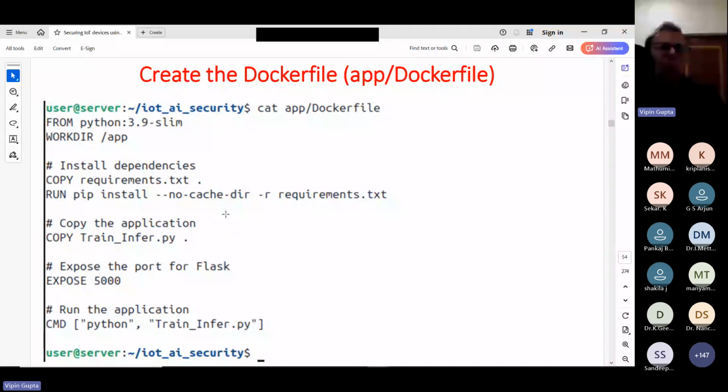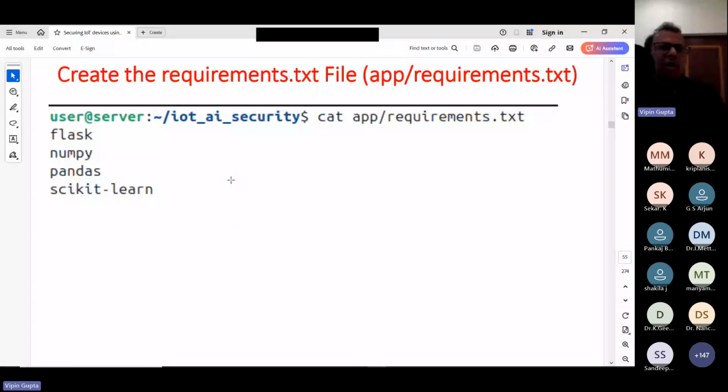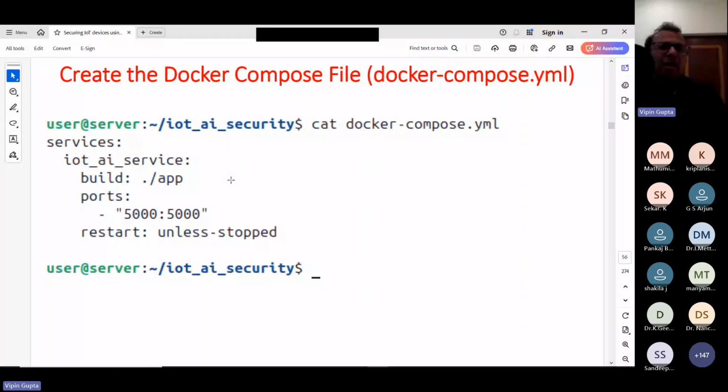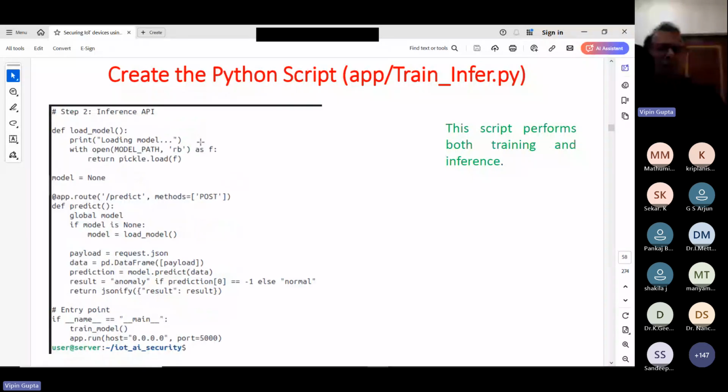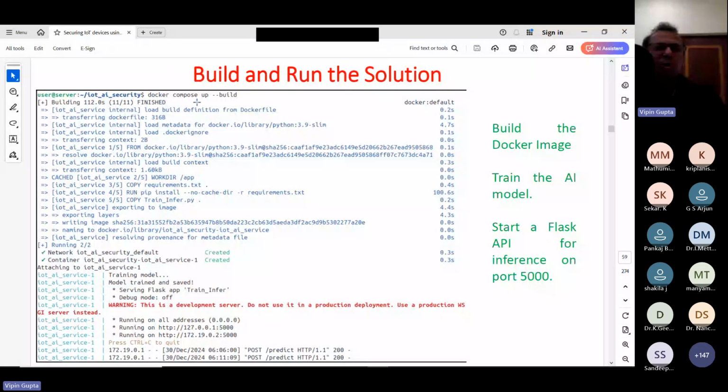So this was the code. This was your file, and this was your Python file. In my case, I'm running this command. When I run this command, what will happen? It will expose this port. Then we are going to put certain data, and it is going to show whether that data is an anomaly type. That means we can implement that type of solution also.